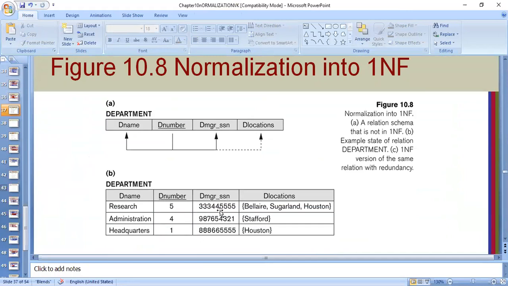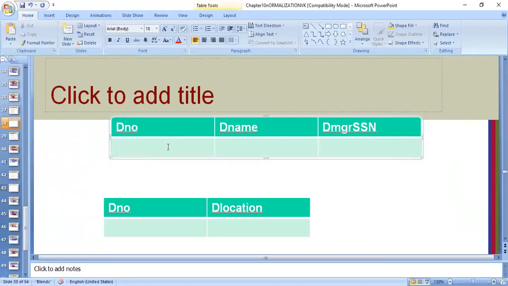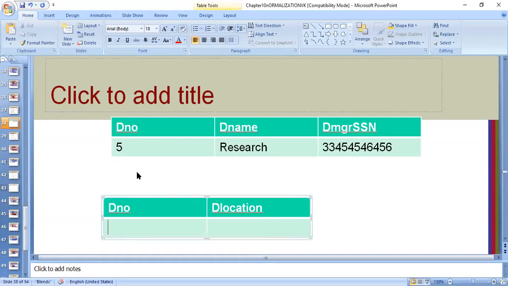5 was the research department and there was some value for MGR. Anyway, we'll not copy the MGR SSN value. We'll just see 5 is the department number. Name of the department is research. And then SSN is something. Let us assume this is the supervisor for that department. Next, what I will do in the department locations.